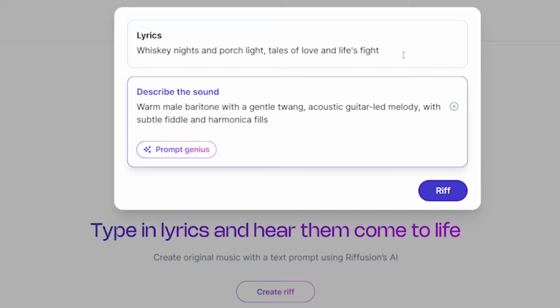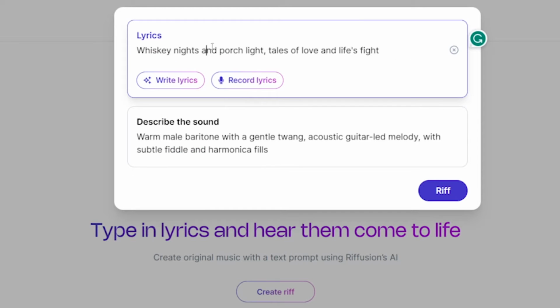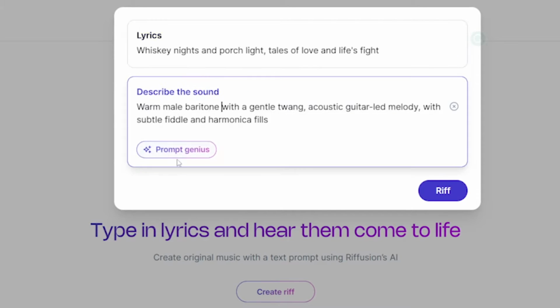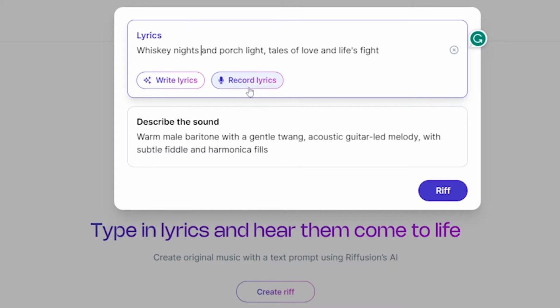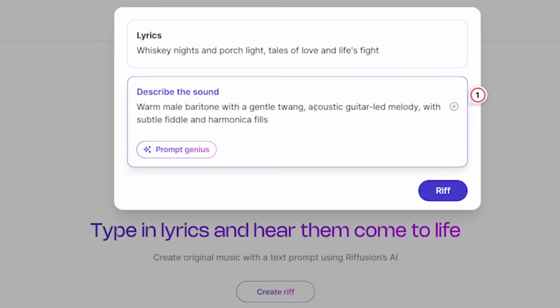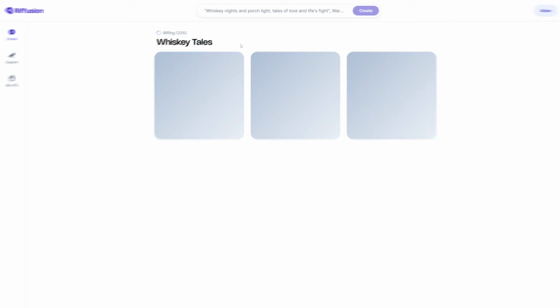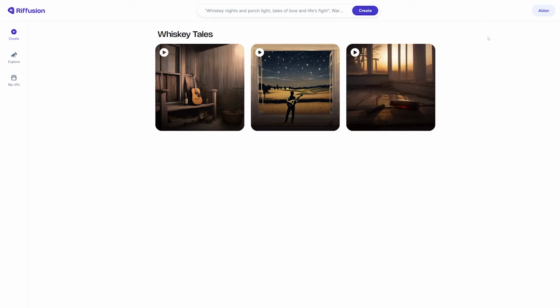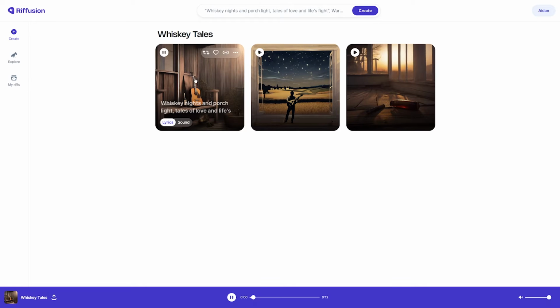Now the thing with Riffusion is at the moment you can only have 5 to 20 words, so it's quite limited. But what's really cool is that you can have it write lyrics with ChatGPT and same thing with the sound, or you can just record the lyrics, which is really cool. Let's go ahead and try this out and hit riff. And then we can see that it's creating here, and it ultimately doesn't take that long. And what's really cool is it even generates some AI images to sort of go with what the line is. So let's take a listen at this first one.